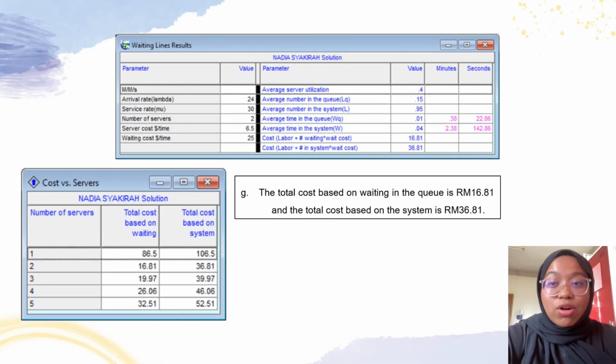For question G, we can conclude that the total cost based on waiting in the queue is 60 ringgit and 81 cent and the total cost based on the system is 36 ringgit and 81 cent. We also have the output for cost versus servers.